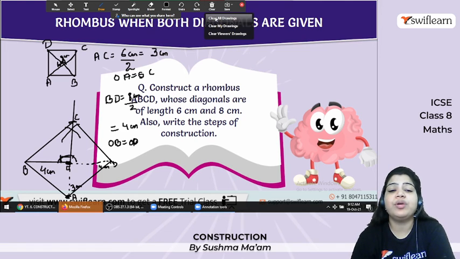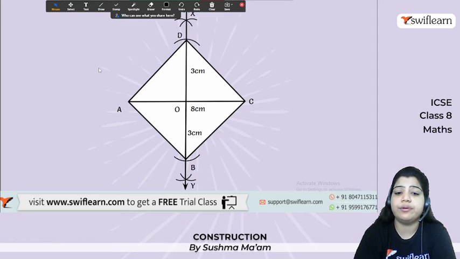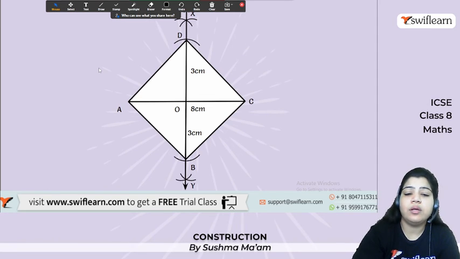Okay, so without knowing the sides also you can construct a rhombus or any quadrilateral. So this is the final one.